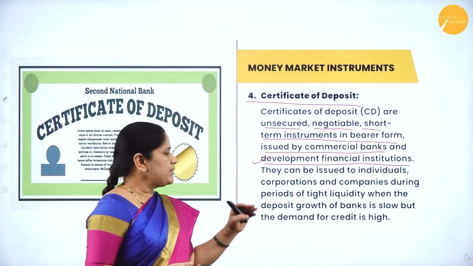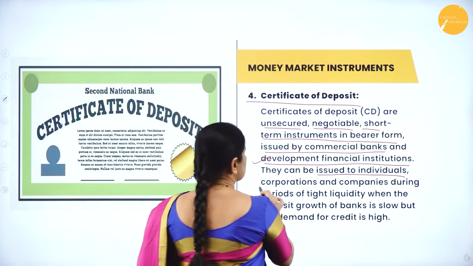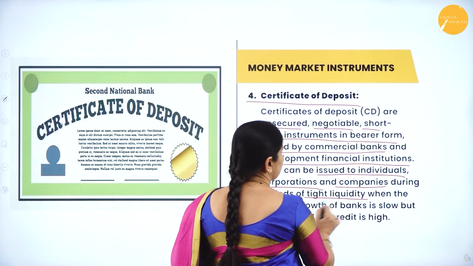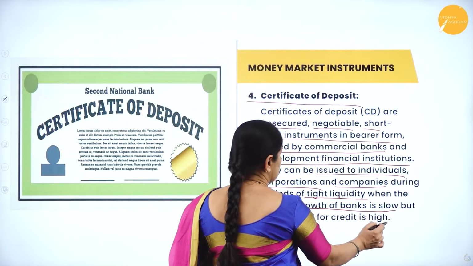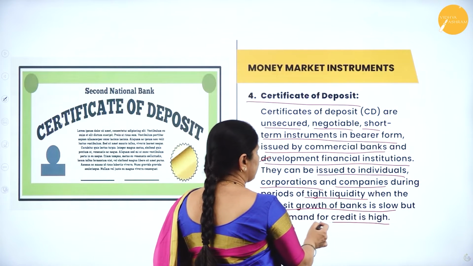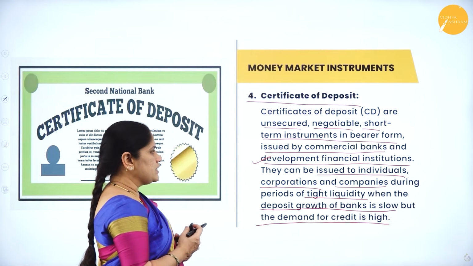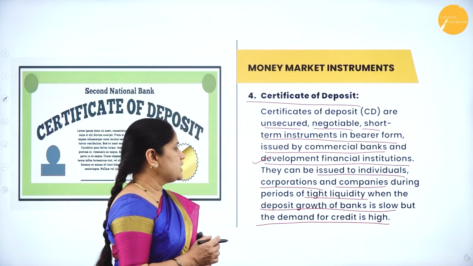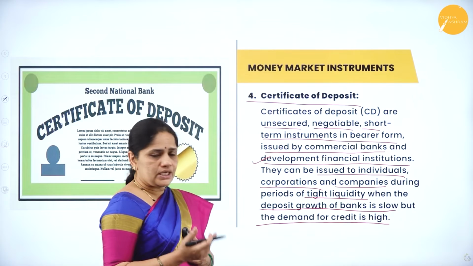Now, they can be issued to individuals. They are issued to individuals, corporations and companies during periods of tight liquidity, when deposit growth of banks is slow but the demand for credit is high. So, when do they issue this?